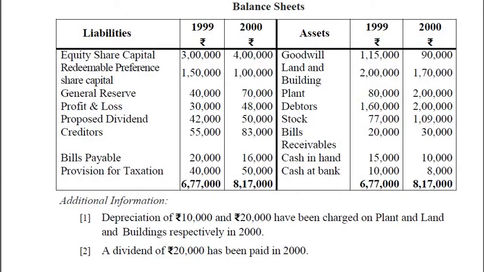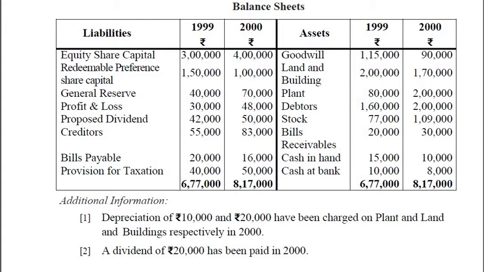On the liability side, we have equity share capital, redeemable preference share capital, then the general reserve, profit and loss account, proposed dividend, creditors, bills payable, and provision for taxation. On the asset side, we have goodwill, land and building, plant, debtors, stock, bills receivable, cash in hand, and cash at bank. So additional information, that means adjustments.